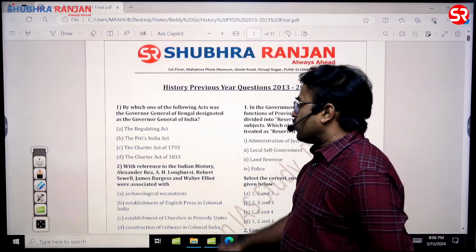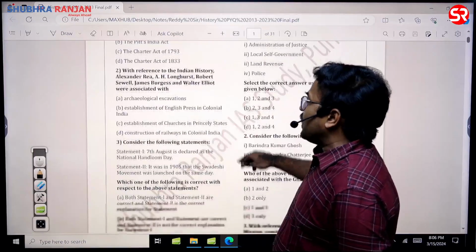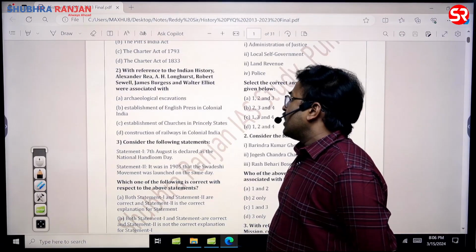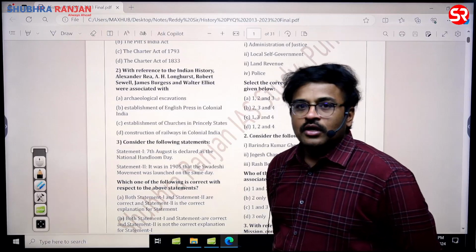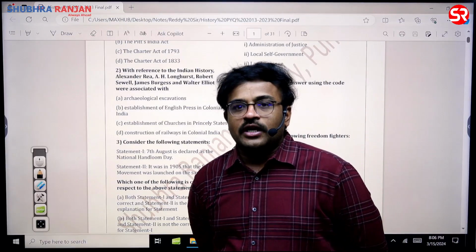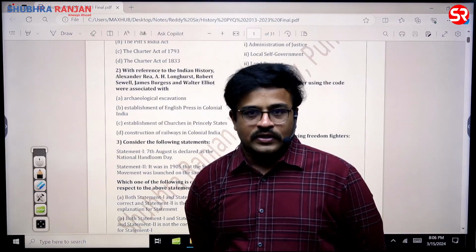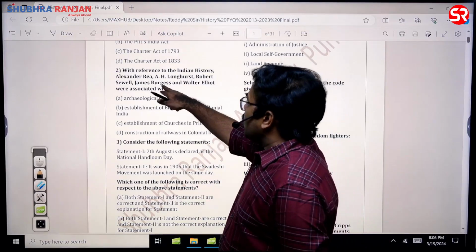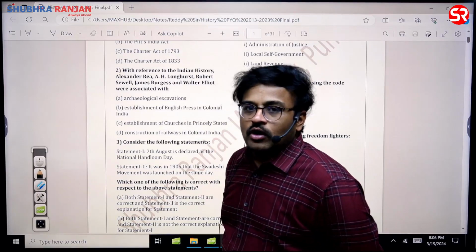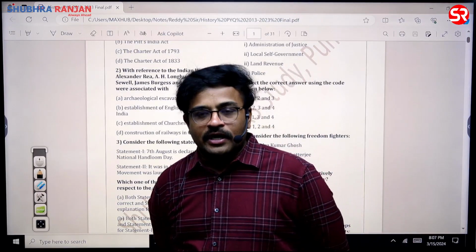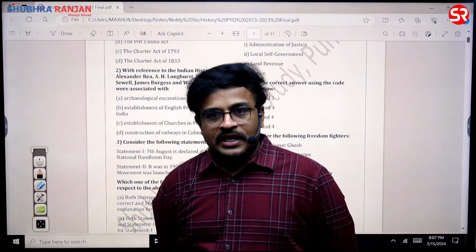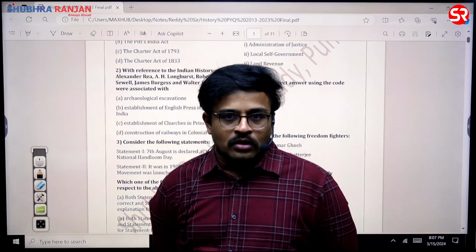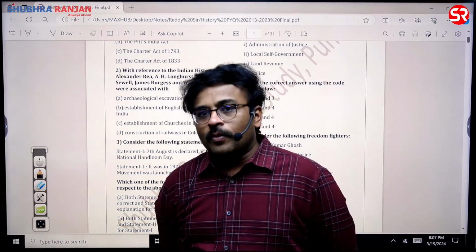Then the second question, with reference to Indian history, Alexander Rea, H. Longhurst, Robert Sewell, James Burgess, and Walter Elliot were associated with is the question, sir. In this question, definitely all the names are of archaeologists. But of these people, the most prominent person is Robert Sewell, sir. He is the clue in this answer, primarily because Robert Sewell is one important personality who has written a book called Forgotten Empire on the Vijayanagara Empire and its glory. He is the person who in fact makes you narrow down towards the option of archaeological excavators.